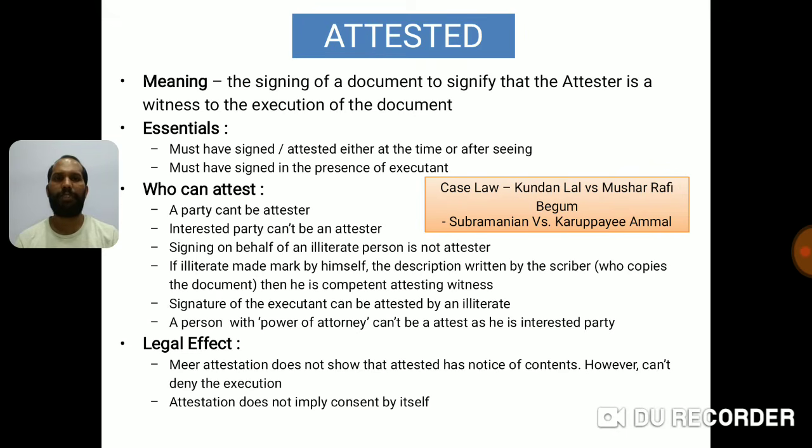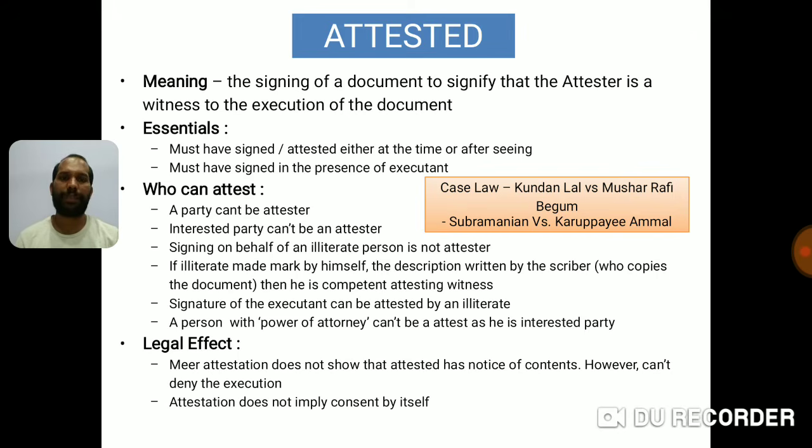So I have given a meaning of attested. Now, the essentials are discussed under the law. What are the essentials? The document must be signed and attested either at the time or after seeing the property-related document. The attestation should happen, and the document should be signed in the presence of the executant. These are the two major essentials under attested.